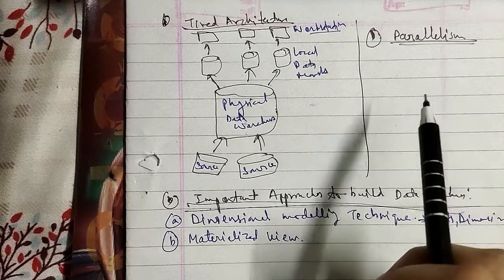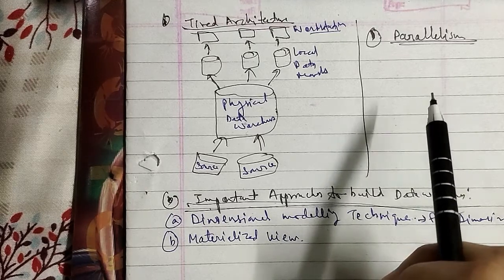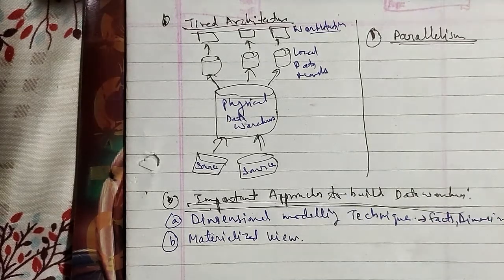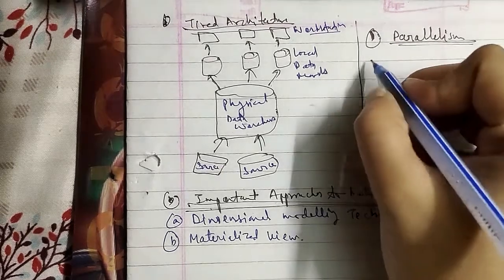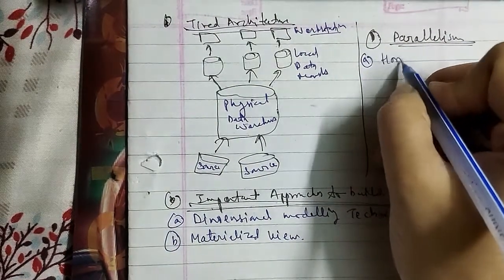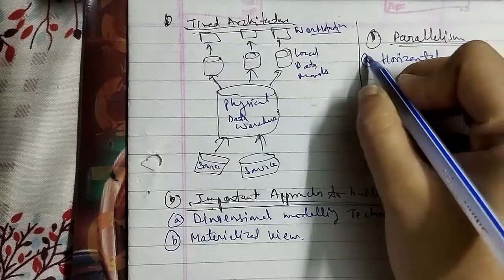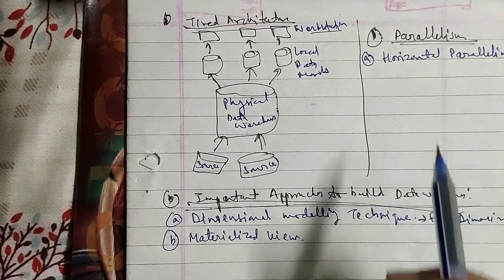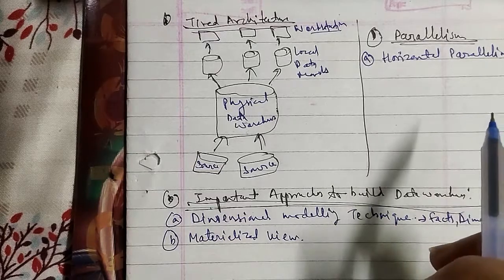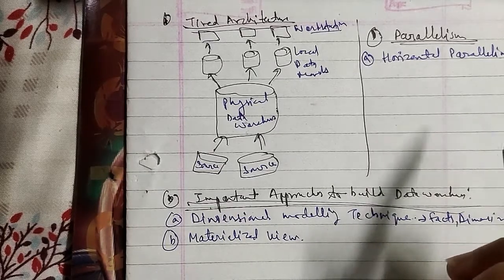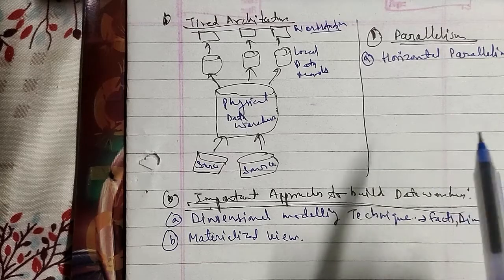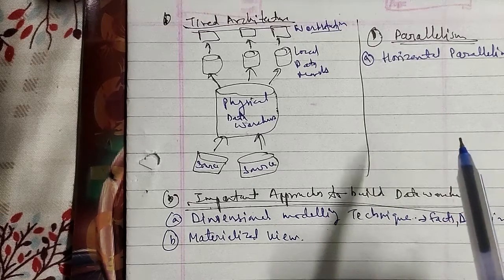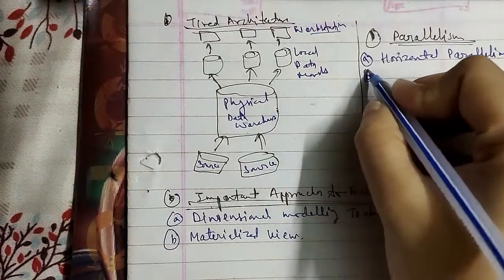The different architectures for parallel database systems are shared memory, shared disk, shared nothing, and hierarchical architecture as well. The first one is horizontal parallelism. In horizontal parallelism, the database is partitioned across multiple disks, and parallel processing occurs within a specific task, that is, a table scan, performed concurrently on different processors against different sets of data. The second is vertical parallelism.